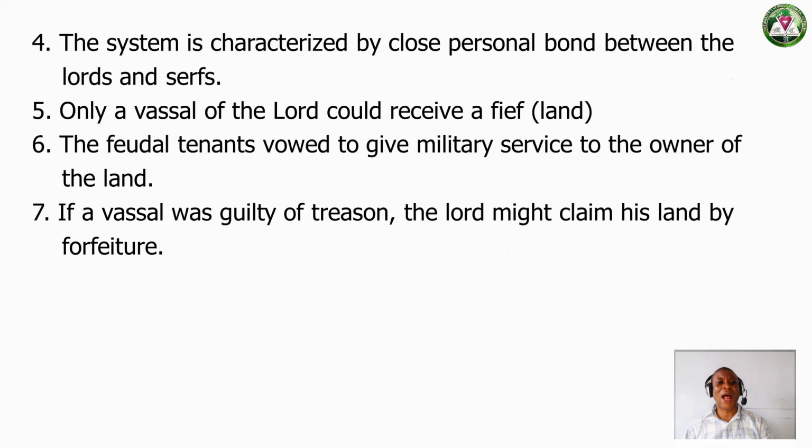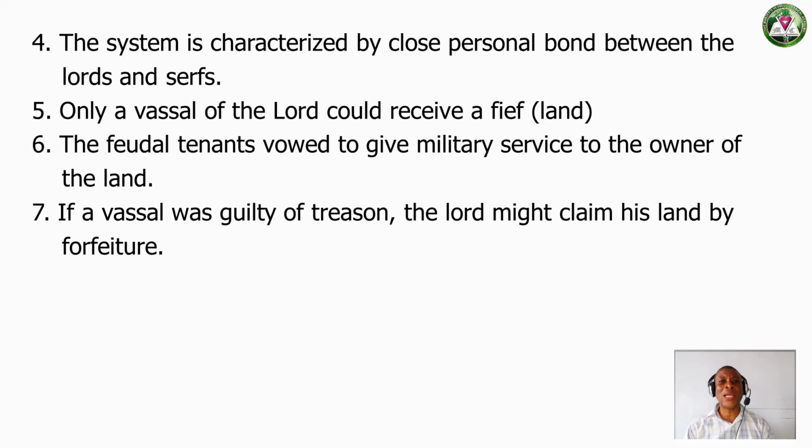Another feature of the feudal system is that it is characterized by a close personal bond between the serfs and their lords. There's a close relationship between the serfs, that is the servants, and their lords. The next characteristic is that only a vassal of the lord could receive a fief or land.